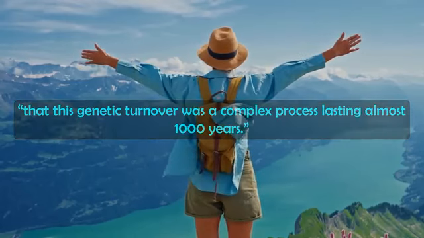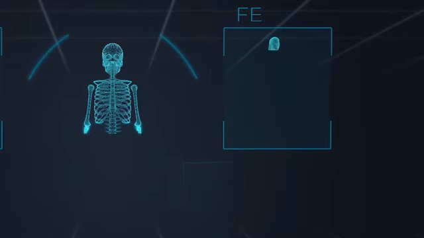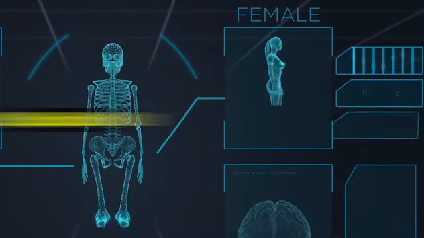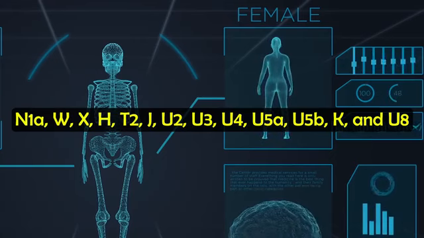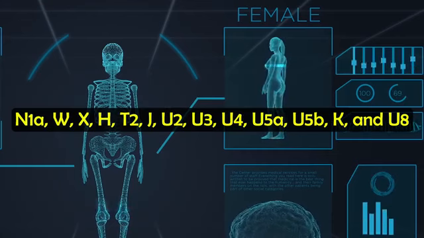As far as haplogroups around this time, they found a range of different mitochondrial haplogroups from these 96 ancient genomes, namely N1a, WXH, T2g, different variations of U, as well as K.